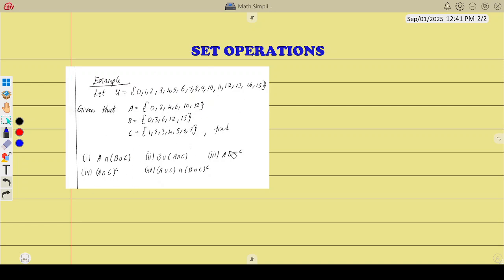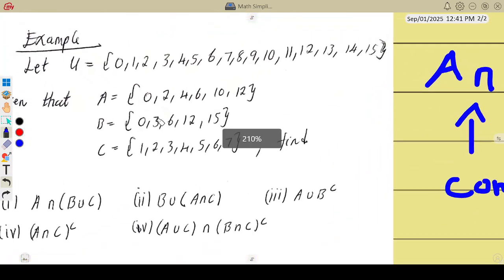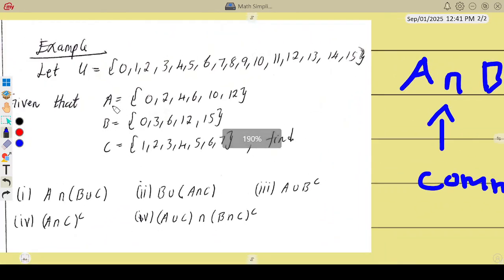Before we go to those, let us do the basic set operations. If they say find A intersection B, they mean what are the common things in A and B. So here, what can you see is common? 0 is common, 6 is common in both, and 12.